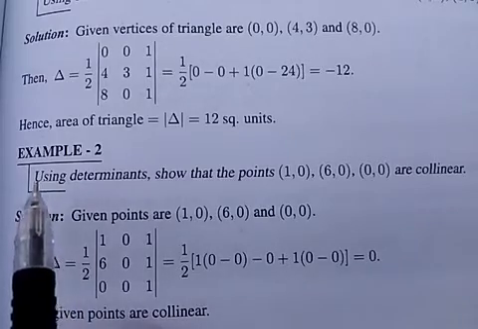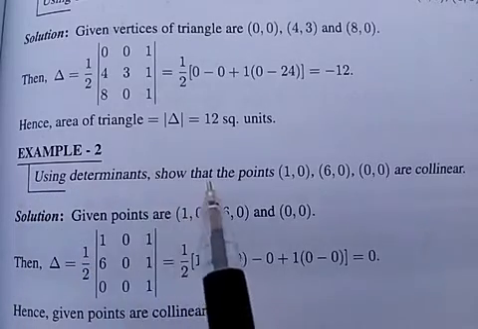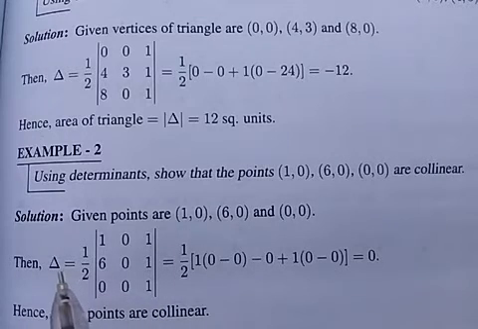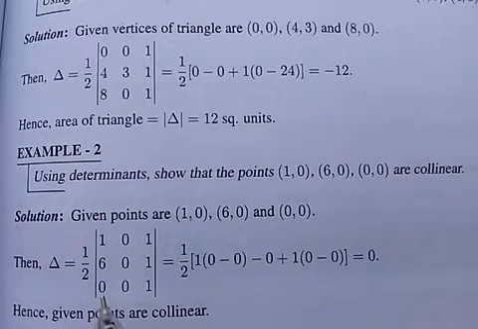Second example: using determinants, show that the points are collinear. We can find del equal to 1 by 2 times the determinant of the given points. Substituting the given values, the determinant equals 0, hence the given points are collinear. We can say a triangle area with these vertices is not possible, so the points are collinear.